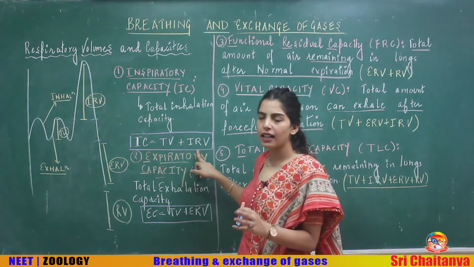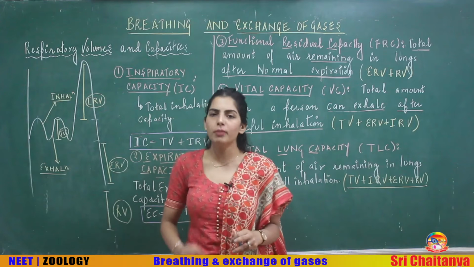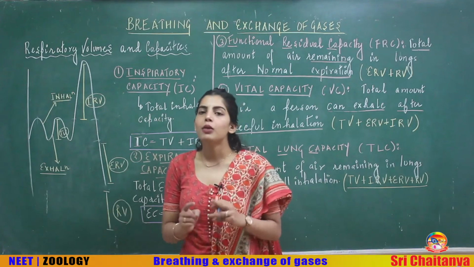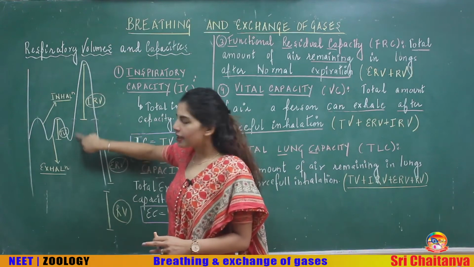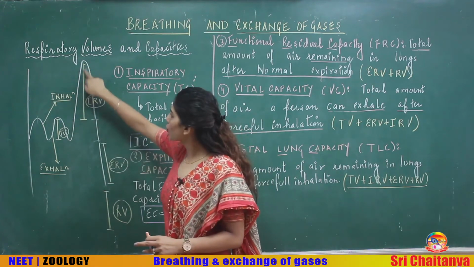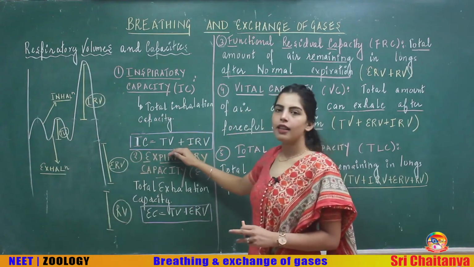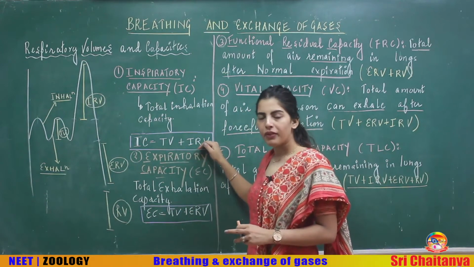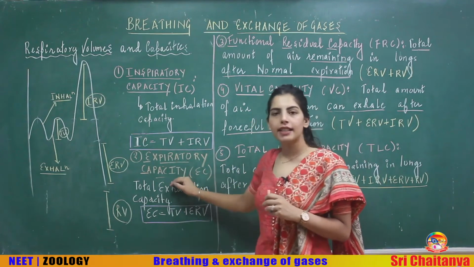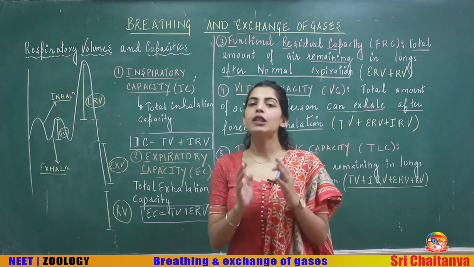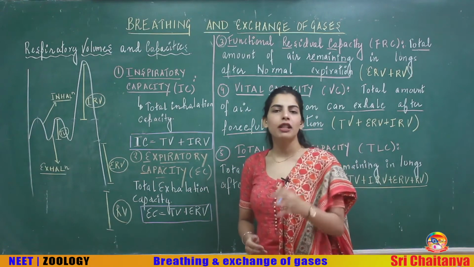Why do you say that? Because the total amount of air that you can inhale is the normal one as well as the one that you can forcefully inhale. So this is the normal one, that is TV, and this is the forceful one, which is IRV, which is why its value is TV plus IRV. Exactly in the same way, when you define expiratory capacity or EC, that is the total exhalation capacity. What is your total exhalation capacity?